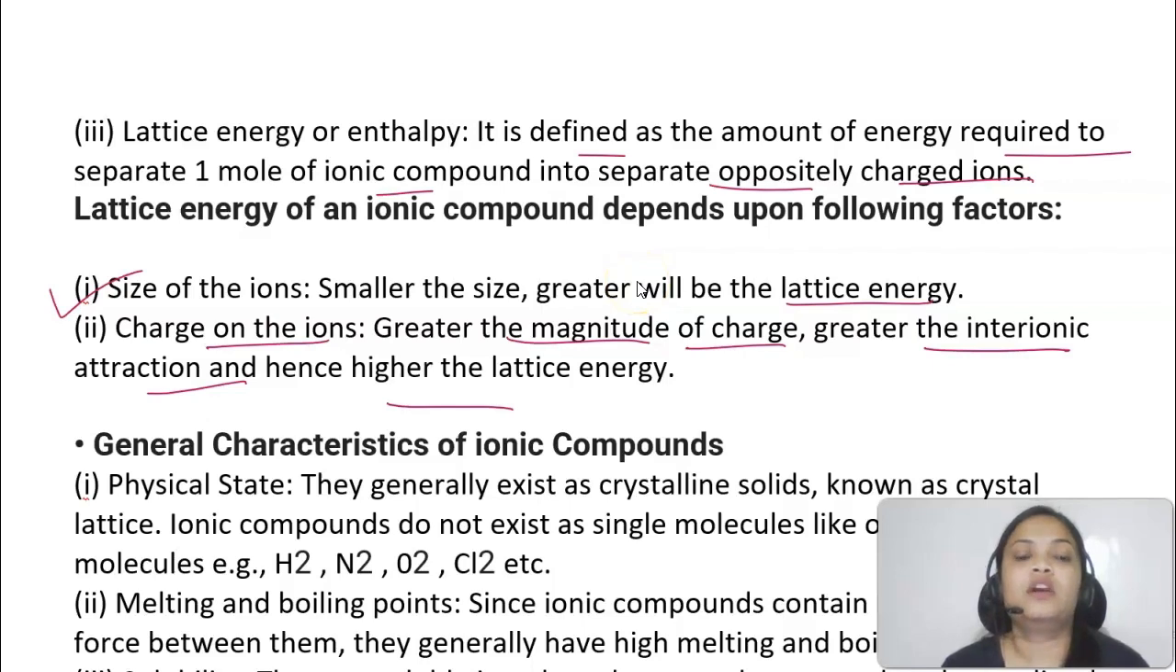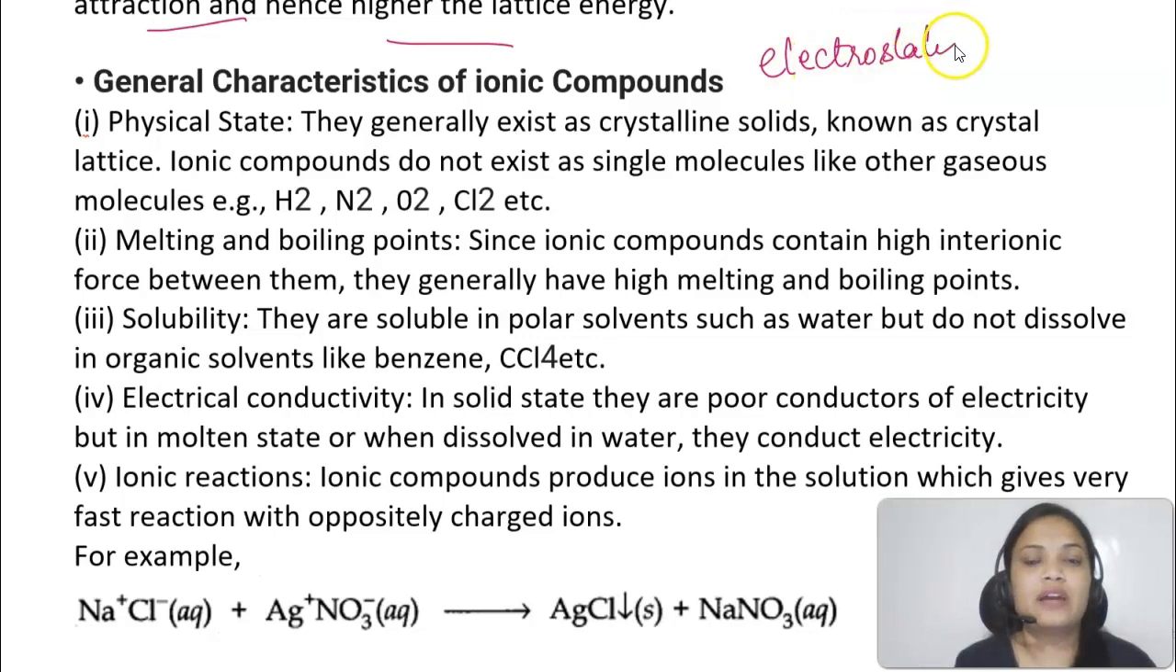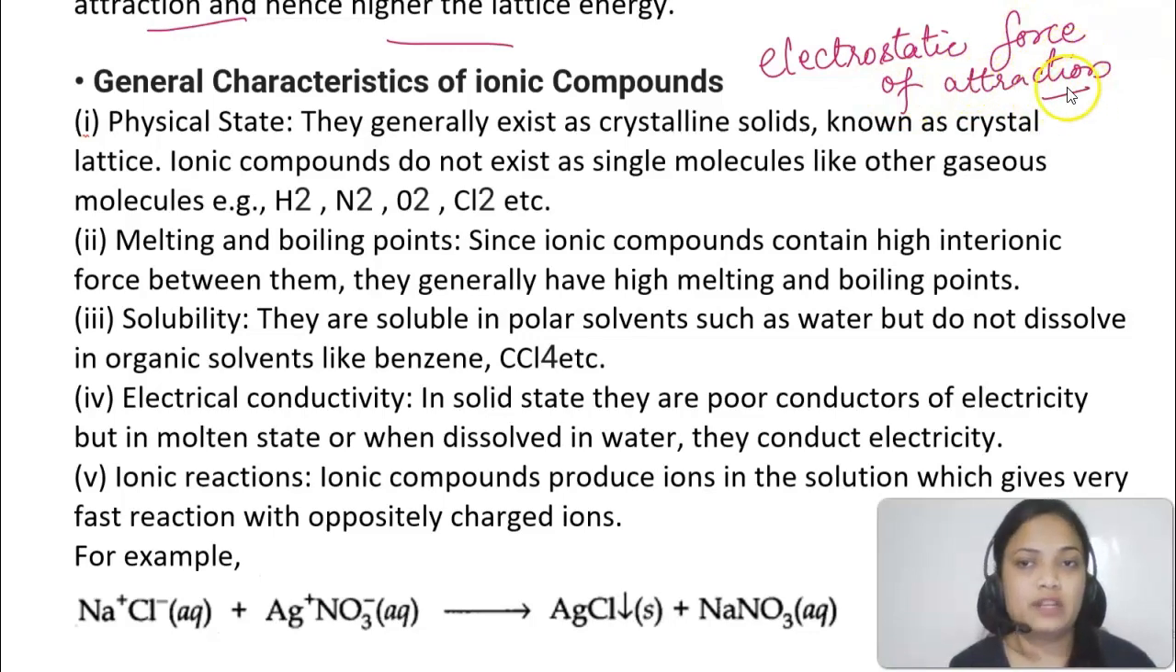Okay. Now, if I talk about the general characteristics of ionic compound, so see, whenever if I talk about electrostatic force, so ionic compounds में electrostatic force of attraction है, so all these properties are dependent on that only. And this electrostatic force of attraction is a very strong force. So ions are held together by strong forces, so that is why they generally exist as crystalline solids. उनको हम बोलते हैं crystal lattice structure. Okay. So they do not exist as single molecules, I told you, like H2, N2, I2, O2.